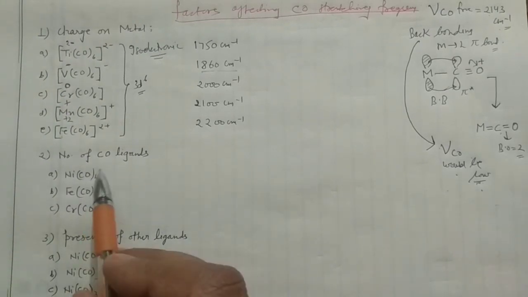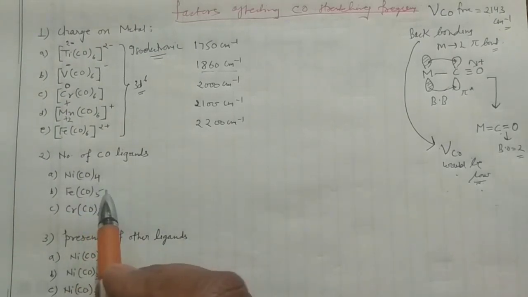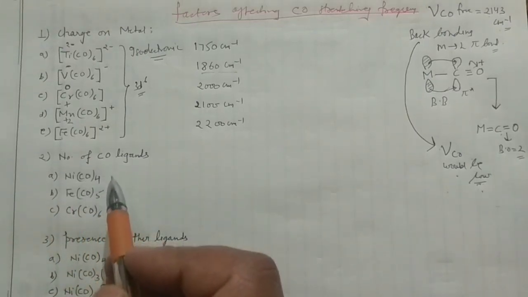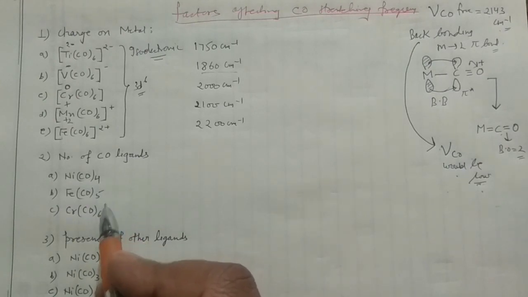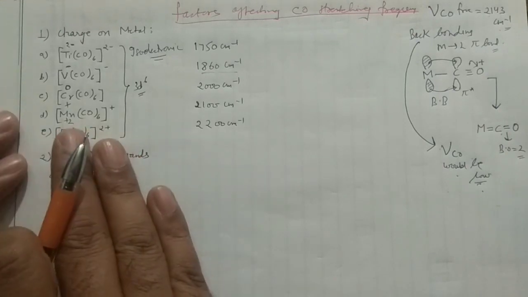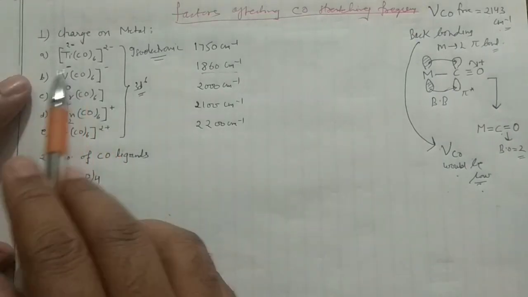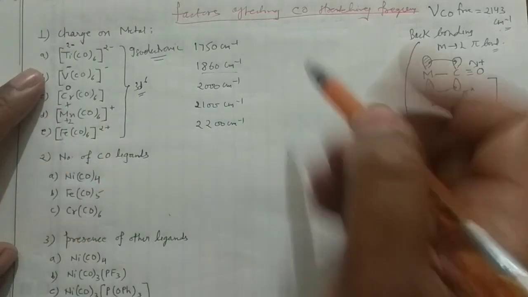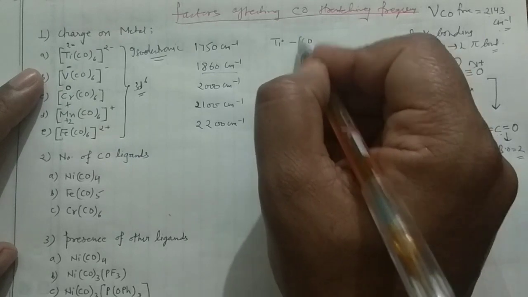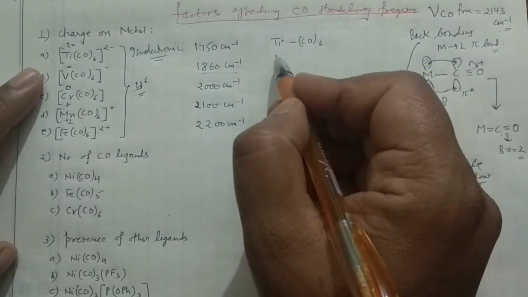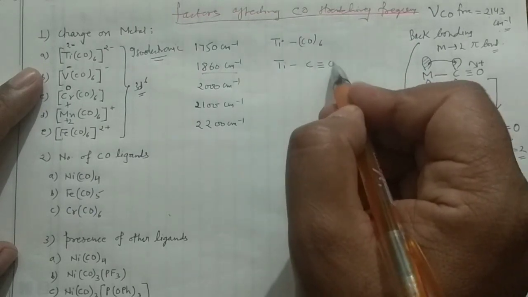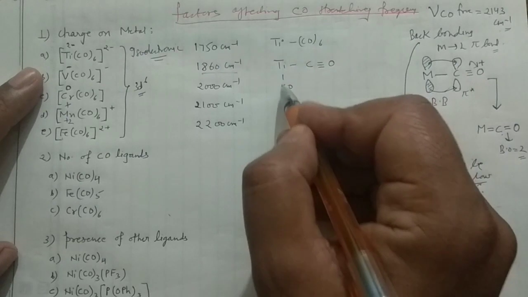And the second factor which can affect the carbonyl stretching frequency is the number of CO ligands. Okay, so before explaining this one, you have to keep in mind that they may ask you 2 types of questions. For example, if you have this titanium here, I can further write it in that manner. There is no problem in that. I am writing CO5 in that manner.